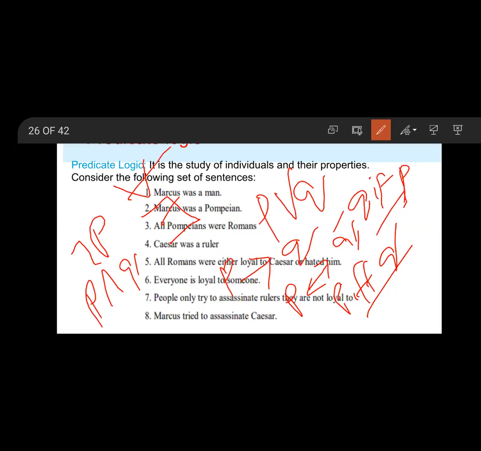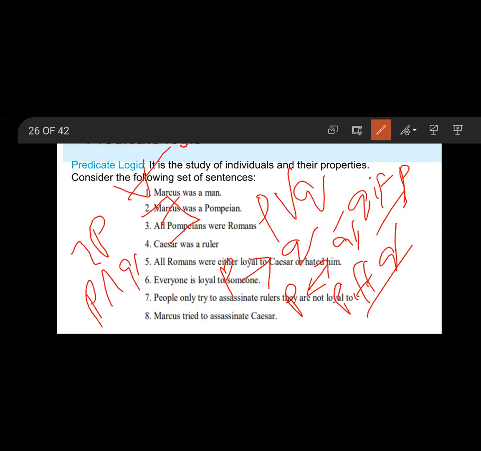BNF for FOL sentences. Here S means sentence. Sentence equals atomic sentence, or sentence connective sentence, or quantifier variable sentence, and so on; or not sentence. Atomic sentence means predicate, term, comma, and so on.